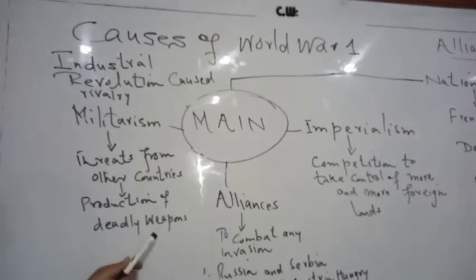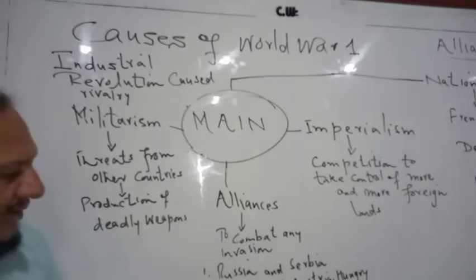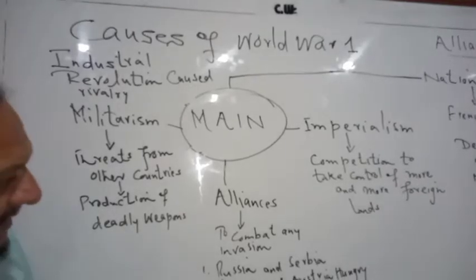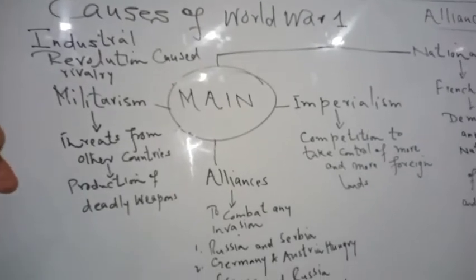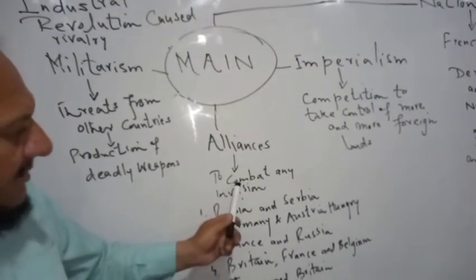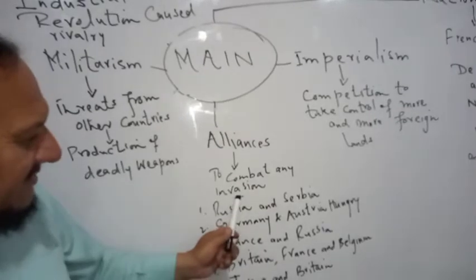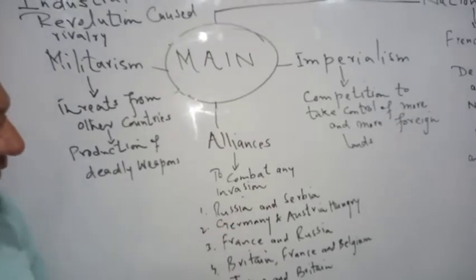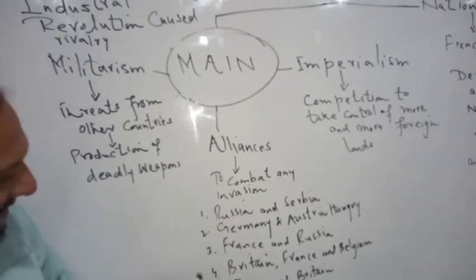because in case of invasion on one country, the other countries which are part of that alliance will come to help their ally. So these alliances already existed before the World War, and these alliances were made to combat any invasion, any attack from other countries.